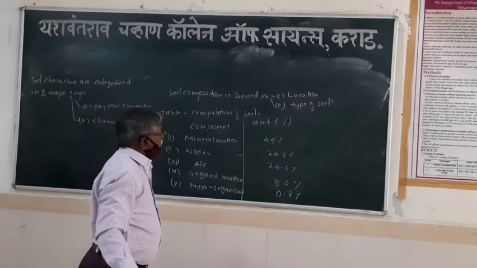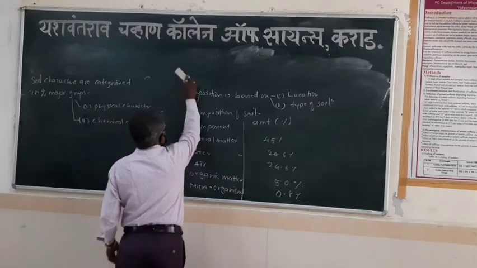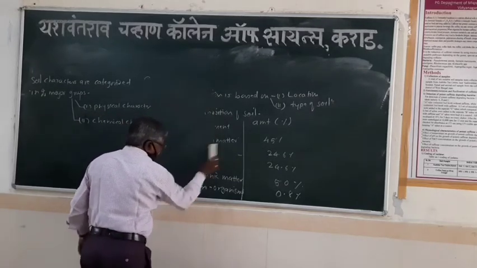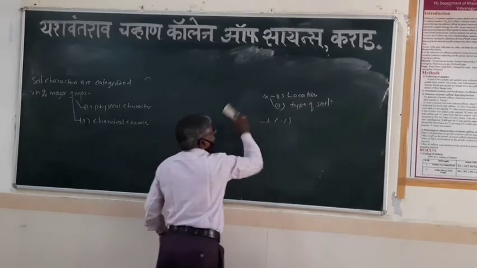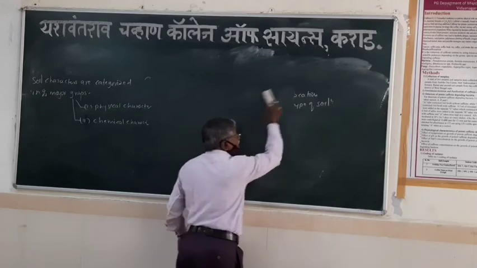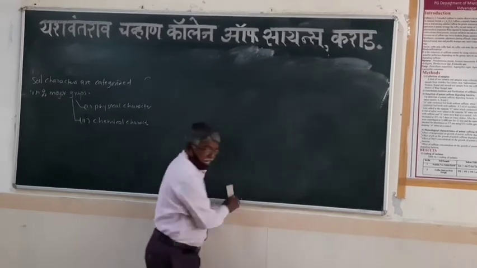On the basis of the soil characters, there are physical characters and also chemical characters. That means this soil has some physical characters and also chemical characters.